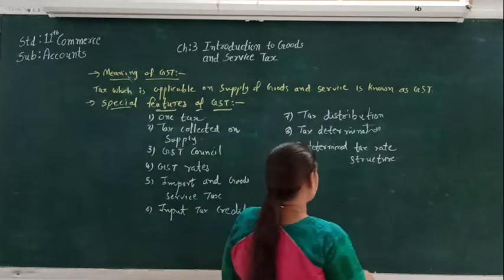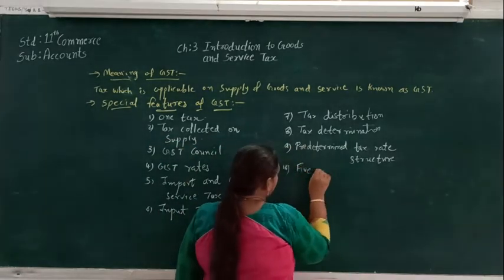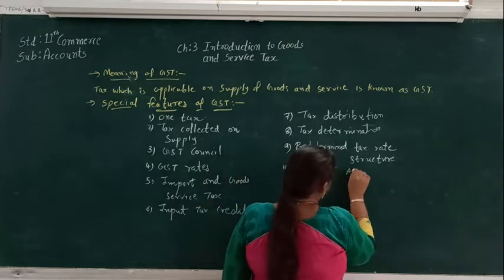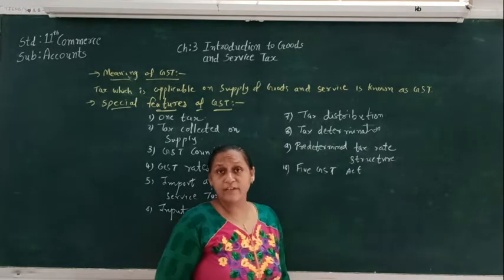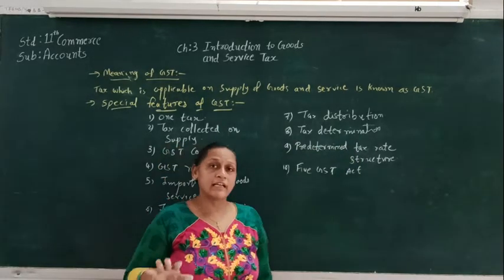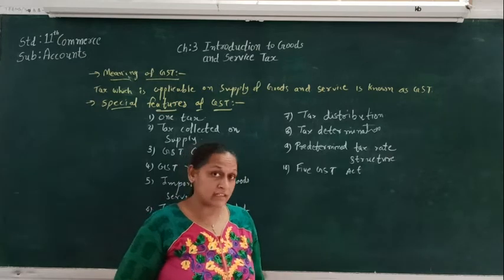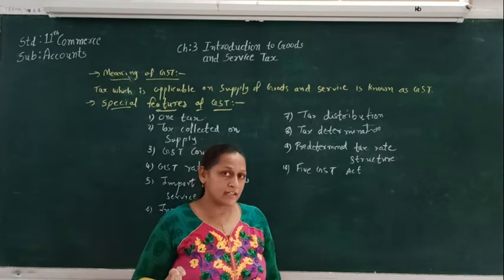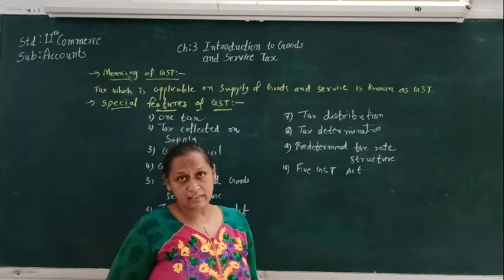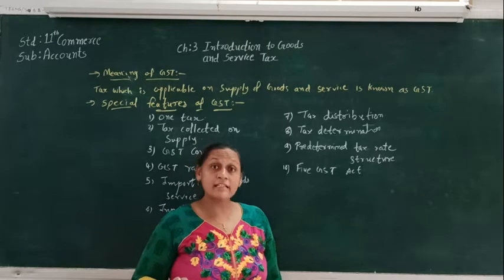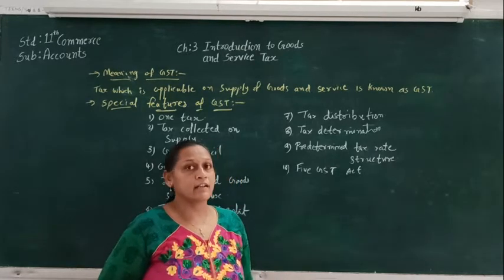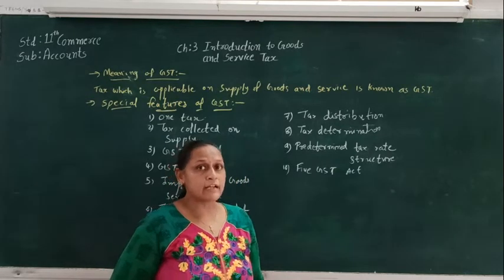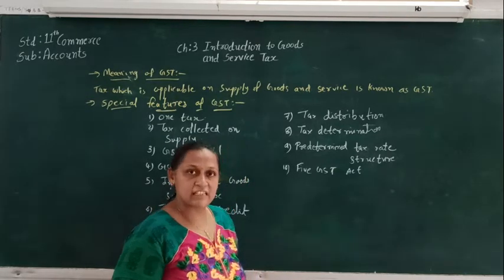The 10th feature is that 5 GST Acts are formed for the GST. As we discussed before, there are 5 acts formed under the GST: the state GST act, union territory GST act, central GST act, the integrated GST Act, and the last one is the goods and service tax compensation act to states. So 5 acts were formed under the GST.